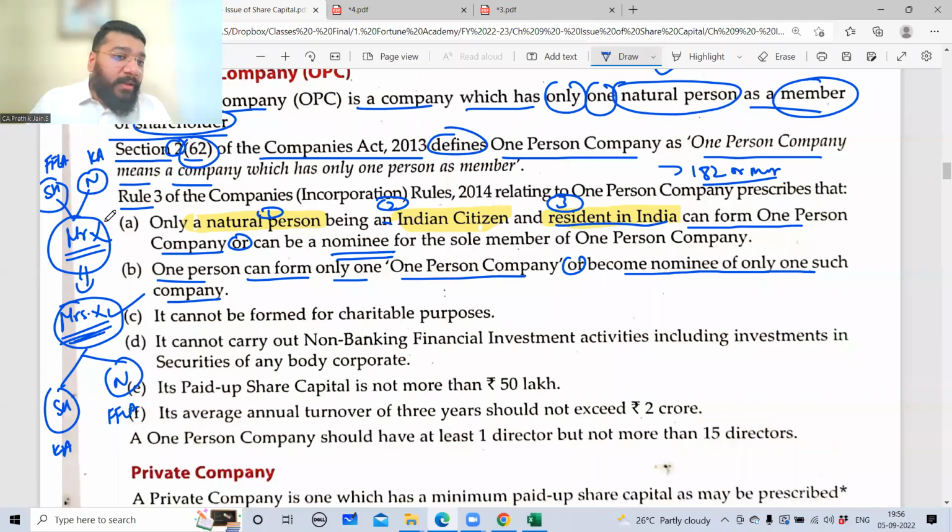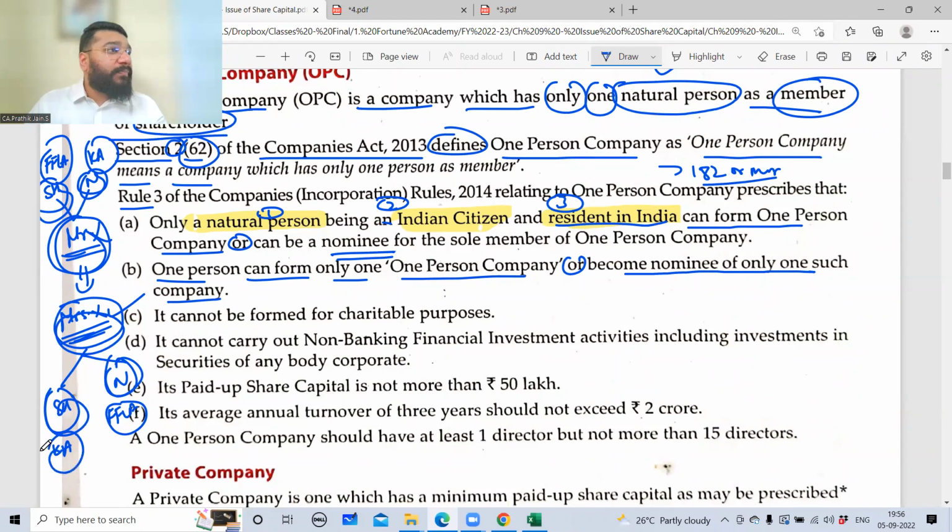If you see here, Mr. X is the shareholder of FFLA and Mrs. X is the nominee of FFLA. Mr. X is the nominee of CA.Prathik Academy and Mrs. X is the shareholder of it. Now, apart from these, can they form one more OPC? Can Mr. X become the shareholder of one more OPC? No, not possible. Can they become nominee of another OPC? Not possible, because one OPC, one shareholder, one nominee only is allowed. That you have fulfilled. So you cannot become another shareholder of that OPC, or another nominee of the OPC. Am I clear?